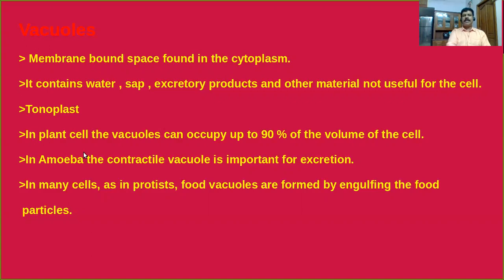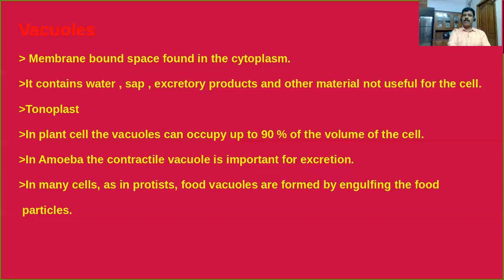Dear students, in plant cells, you are very familiar, the vacuoles can occupy up to 90% of the volume of the cell. In case of animals, especially amoeba, the contractile vacuole is important for excretion, that you have learned in lower classes. Yes, the contractile vacuole is a type of vacuole that plays an important role in the process of excretion.